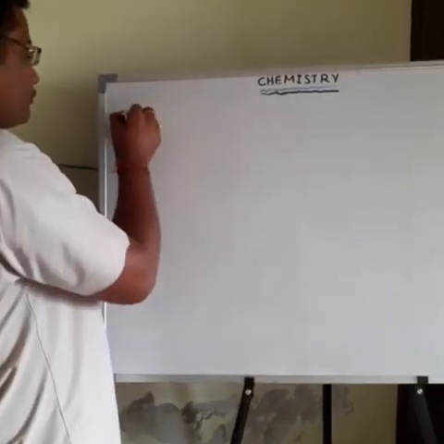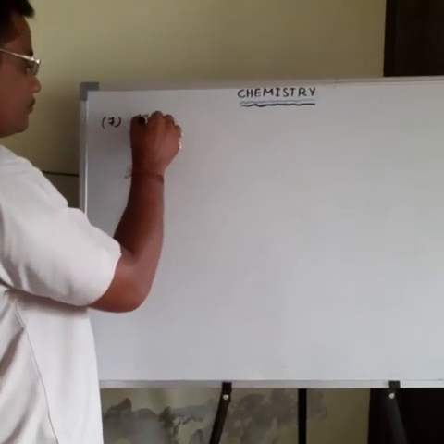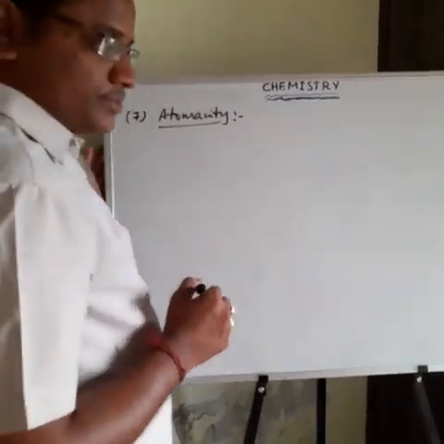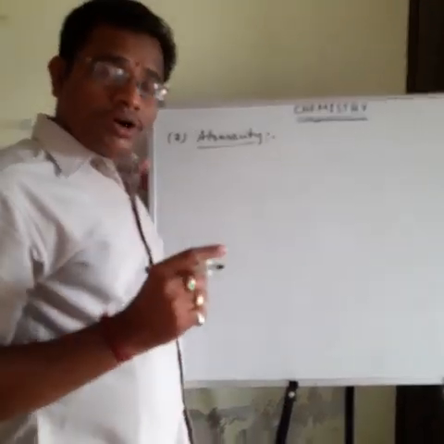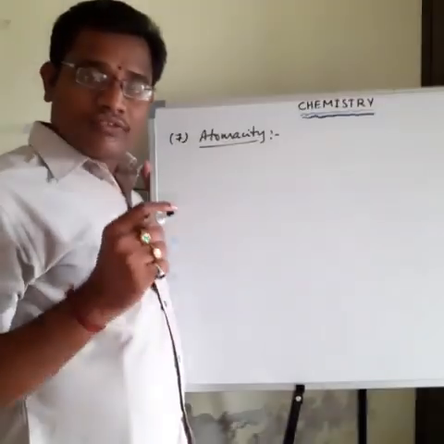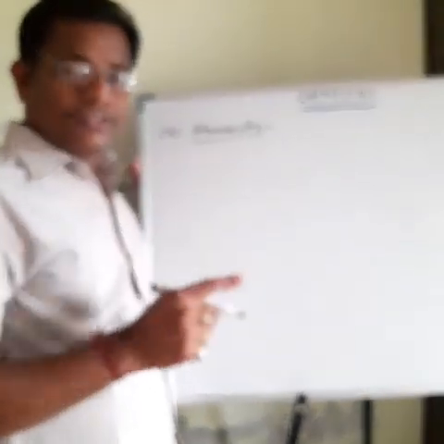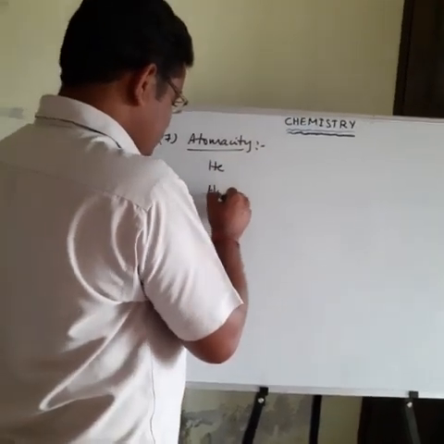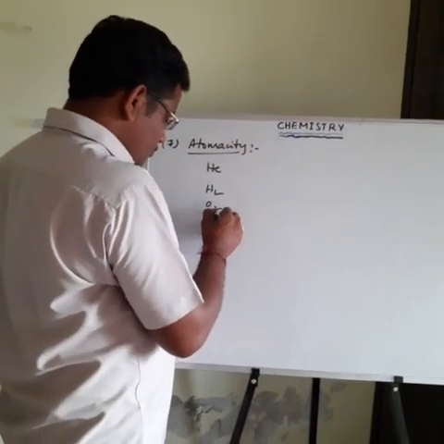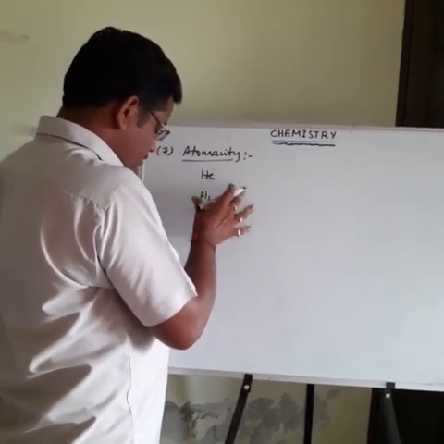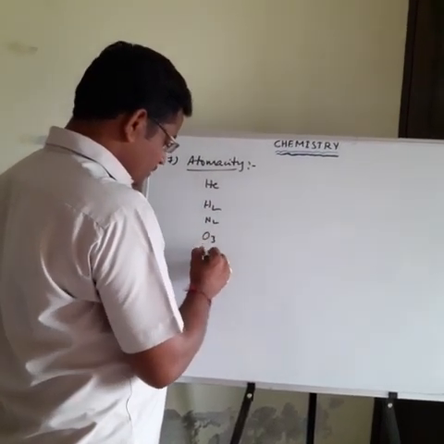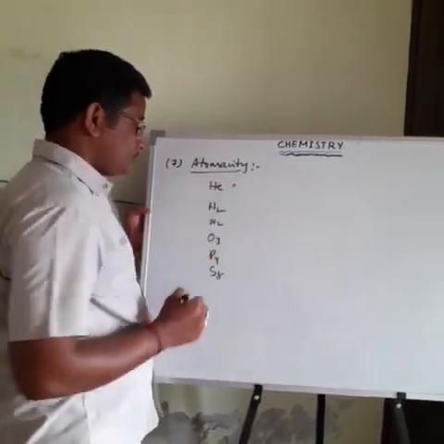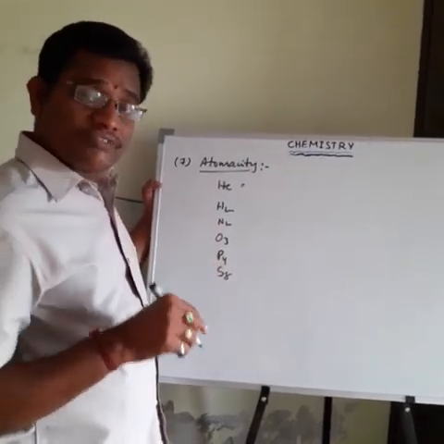Then next one is atomicity. Atomicity means the number of atoms present in one molecule of an element. For example, helium, H2, O2, N2, O3, P4, S8. So here, helium: the number of atoms present in one molecule of an element.